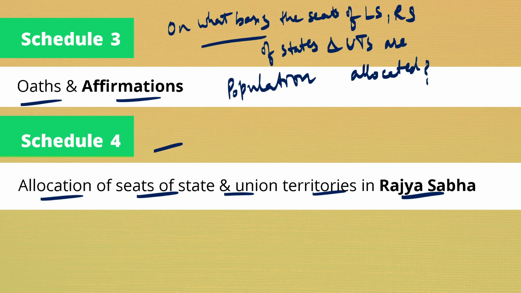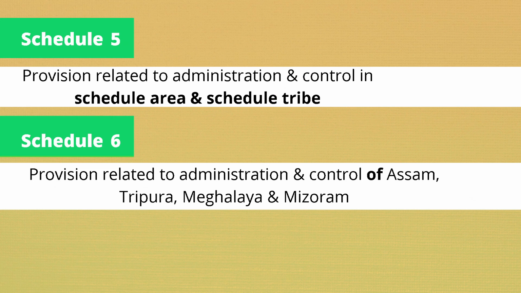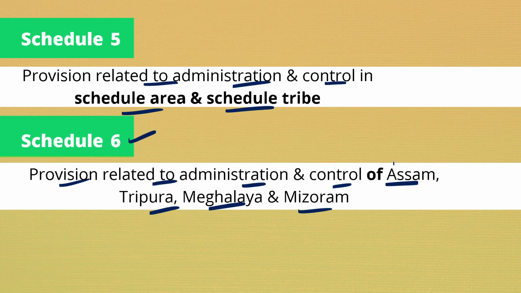Now schedule 5 talks about the administration and control of scheduled areas and scheduled tribes, and schedule 6 refers to the provisions related to administration and control of Assam, Tripura, Meghalaya and Mizoram. Here you may ask a doubt: sir, we have 8 northeastern states, but why are only 4 mentioned?